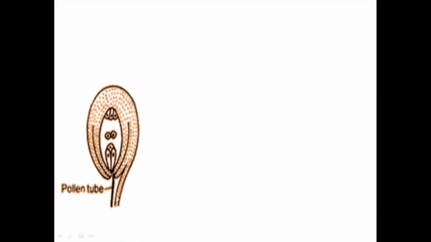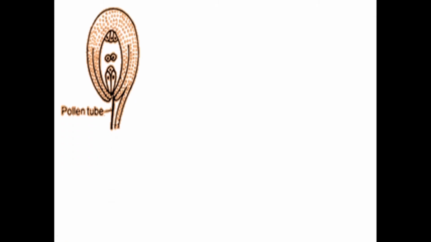The first one is called porogamy. In porogamy, the pollen tube enters into the ovule through the micropylar end. This is the most common type and is observed in more than 80% of angiosperms.